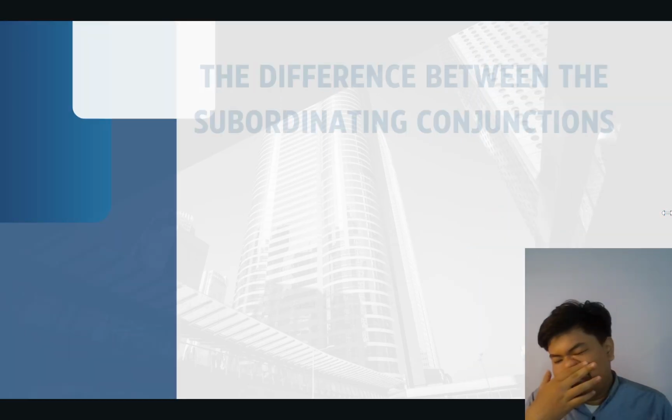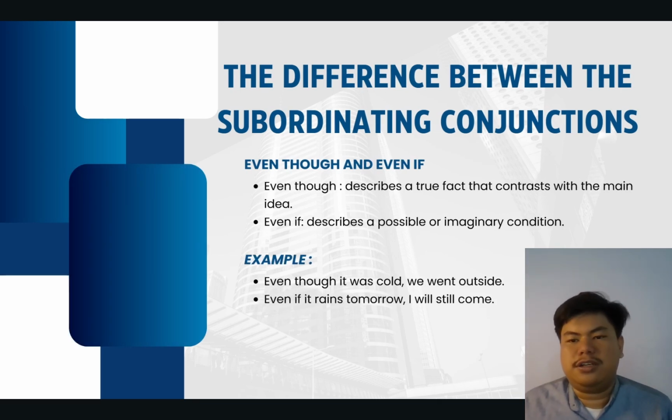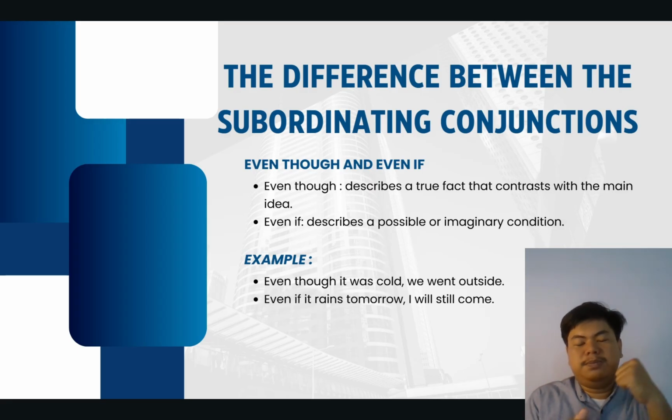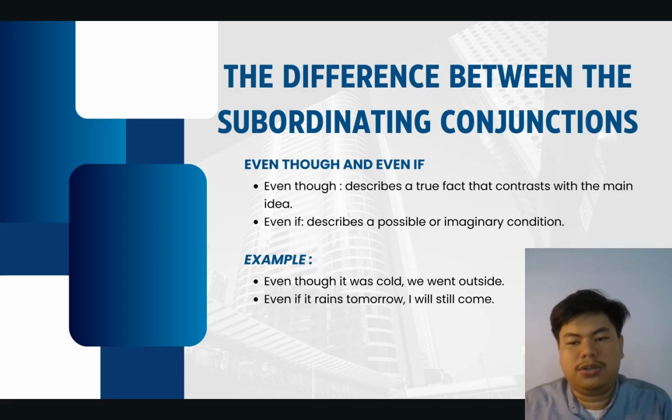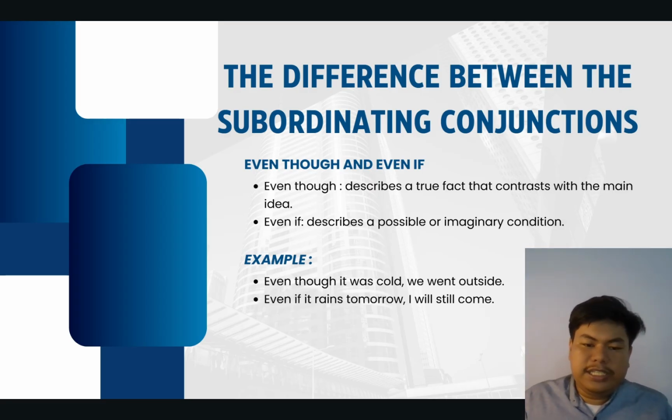And then the next one is even though and even if. Even though is a conjunction that describes a true fact that contrasts with the main idea. And even if describes a possible or imaginary condition, a prediction or something like that. The example is: even though it was cold, we went outside.